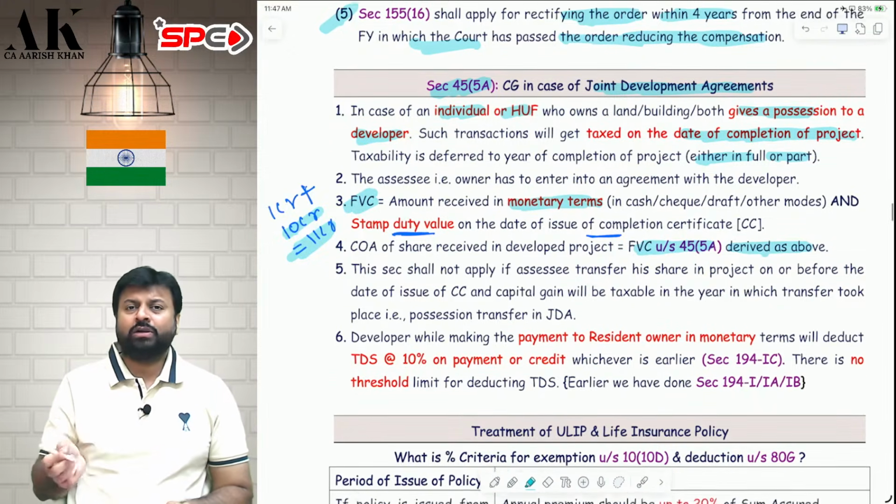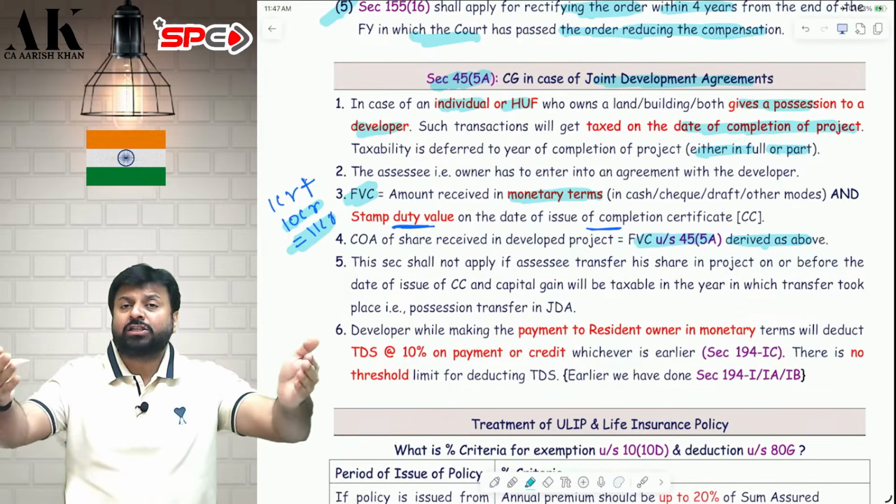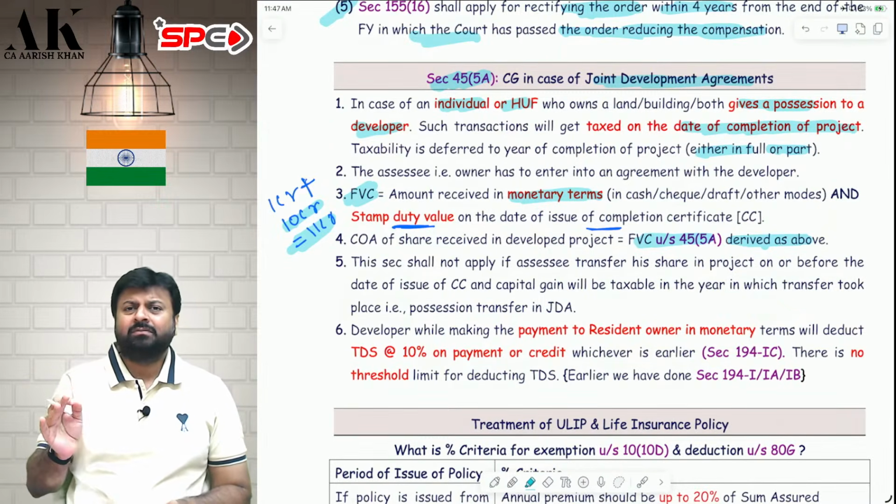Now, this deferral is only available. The tax is deferred till when? The tax is deferred till the completion of the project in full or part. Now, this deferral is only done for those people who are ready to take the project.